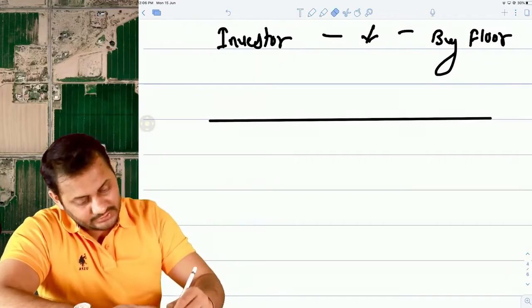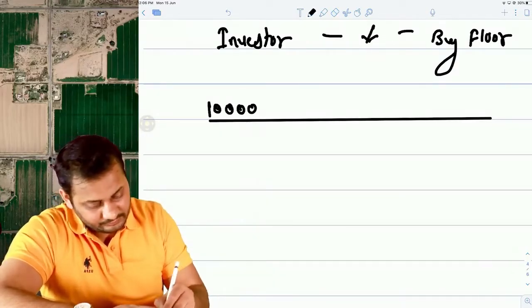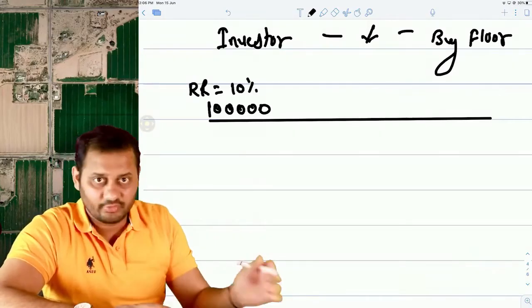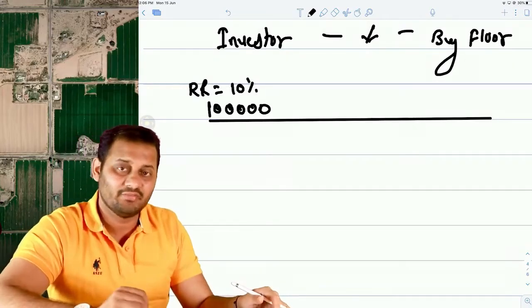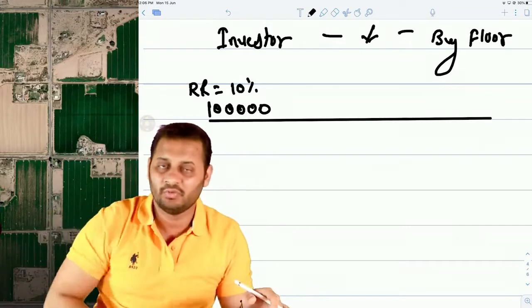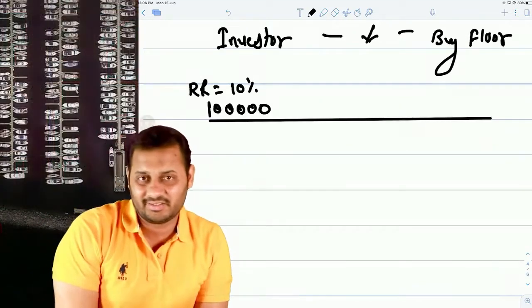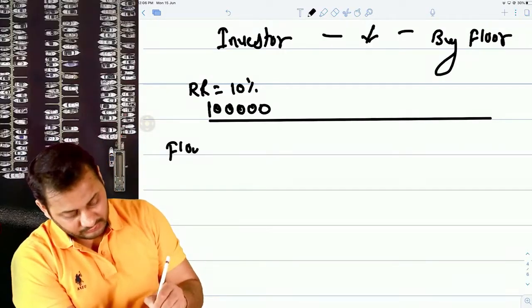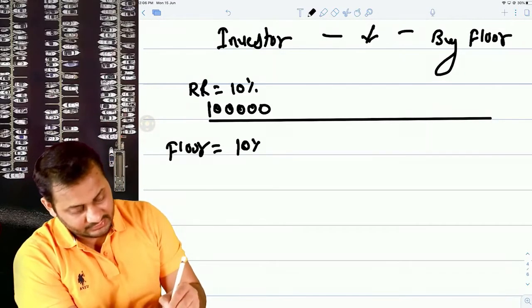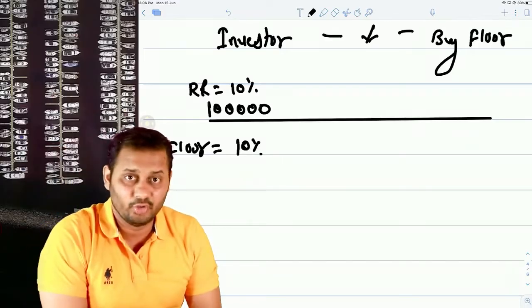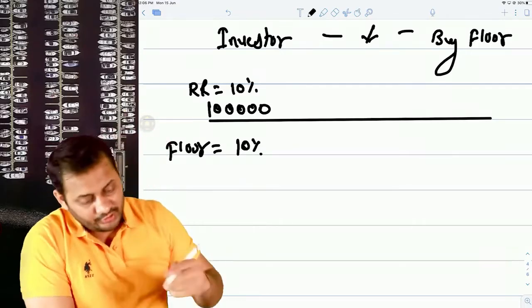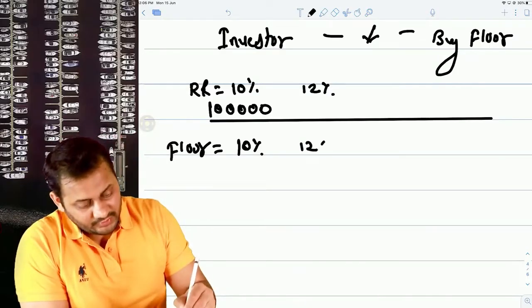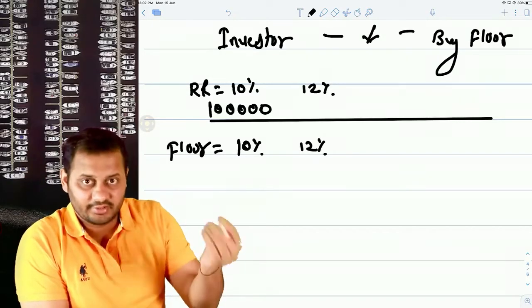Or let's get back to this point itself. 1 lakh. Today the reference rate is 10%, so that's why you are earning 10% on that. But you have this fear that interest rate will go down and you will get less interest in the coming time. In that case, what should we do? You can take a floor option, where you can fix the lower interest rate. So if tomorrow the market goes to 12%, you will get 12% interest.